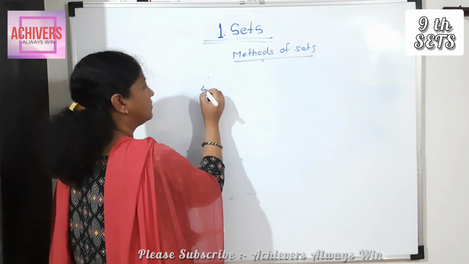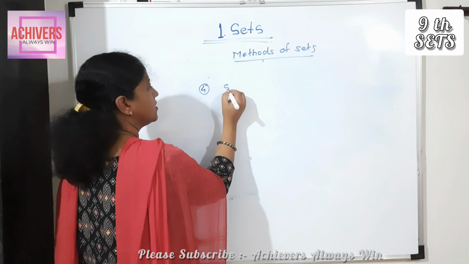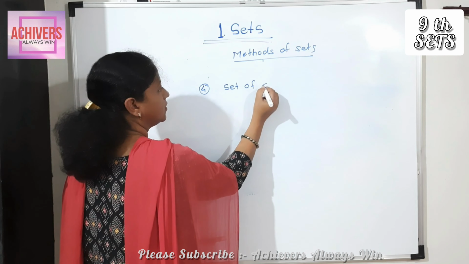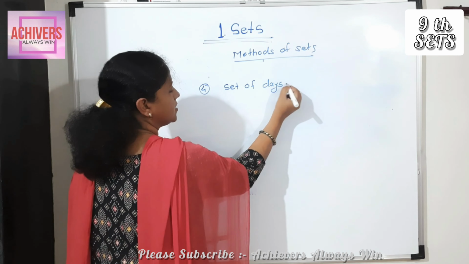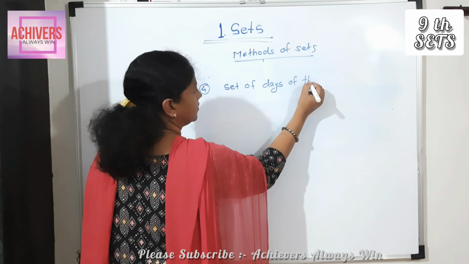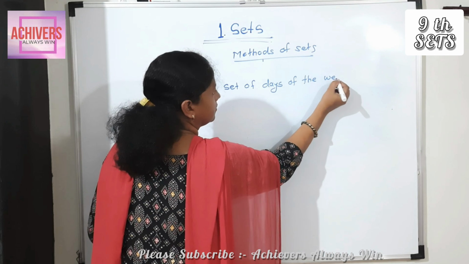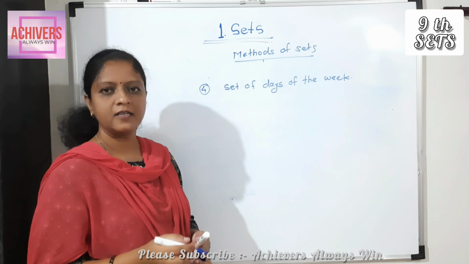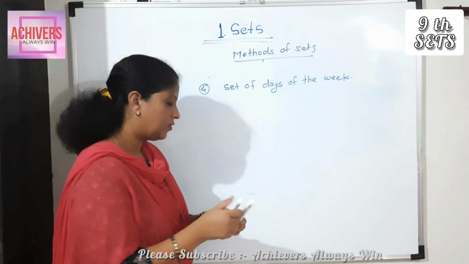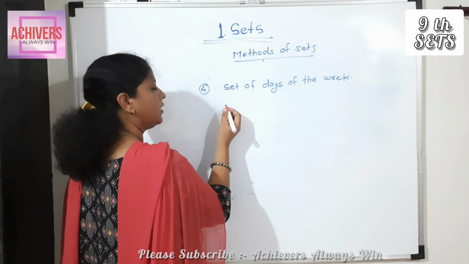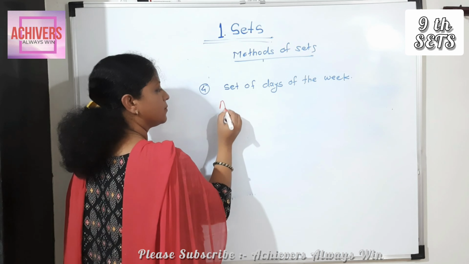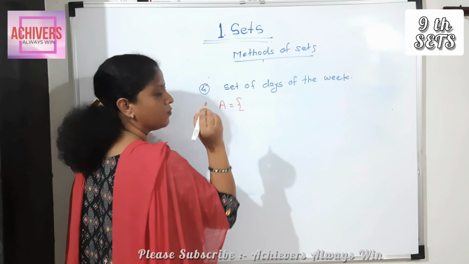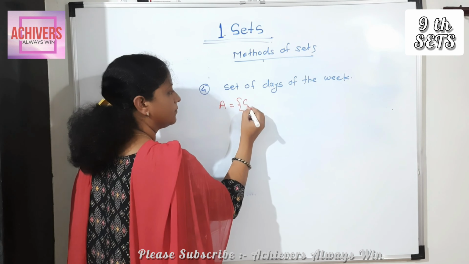Example number 4. Set of days of the week. We know how many days in a week? There are 7 days. So we write here days of the week. We denote by any letter. Suppose A. A is equal to, which is the first day?